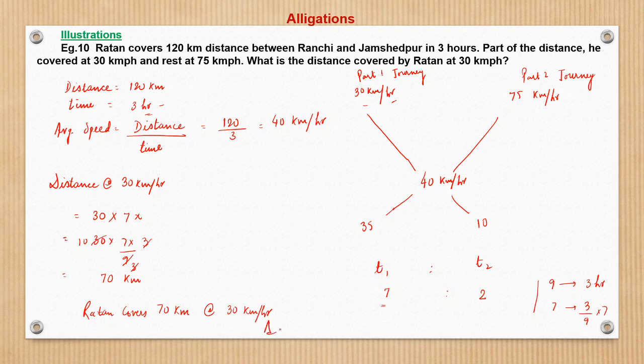This is the answer. Many of the candidates treat this ratio as a ratio of distance and straight away write that the distance will be 7 by 9 into 120, but that is wrong. Therefore I say, be very careful about the units and the item for which you are calculating this ratio. Here the item is journey, that is fine, but the unit is kilometer per hour, so that ratio would be of time here, right?